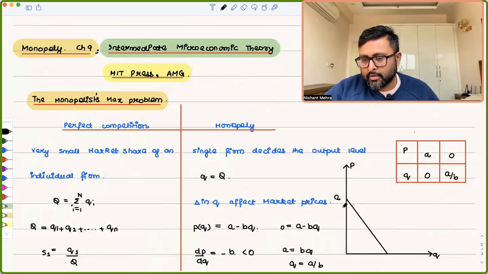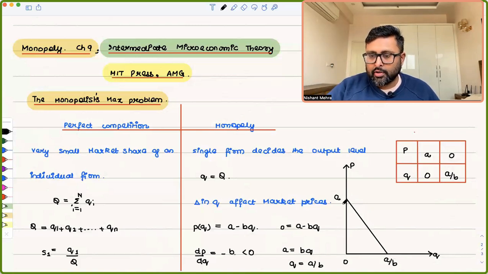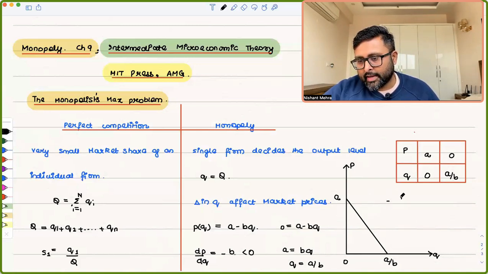Right? And you know about the slope also. You can find out the slope of this function, which is minus the intercept on the y-axis upon the intercept on the x-axis. So that will come out to be minus B only.